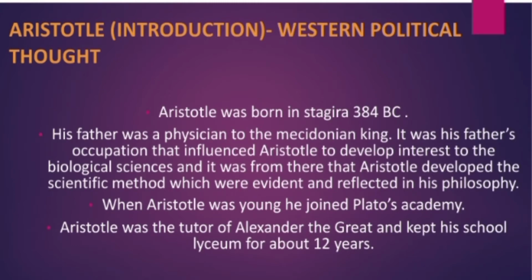Aristotle was born in Stagira in 384 BC and he died in 322 BC. His father was a physician, and he was ultimately appointed to the Macedonian court. That was basically his father's occupation that influenced Aristotle early to direct his interest to the biological sciences.